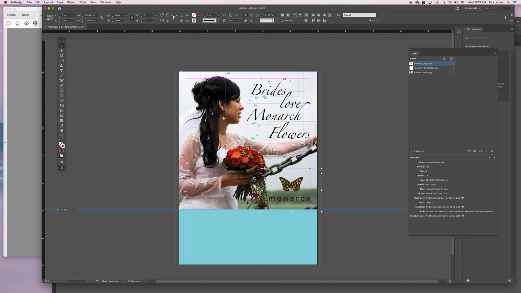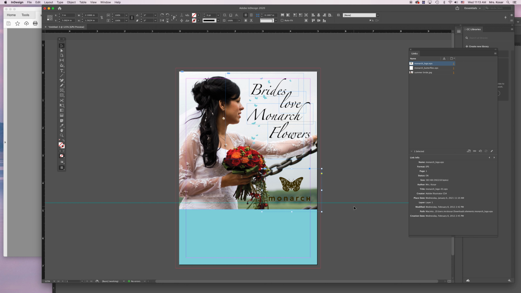I want to go up 1/4 of an inch. So remember, 1/4 of an inch is, if I look at this, between my 4 and my 5, here's my halfway mark. Here's 1/4. It's actually 3/4, but it's 1/4 of an inch from the bottom. So I'm going to drop that guide right there. That guide will not print.